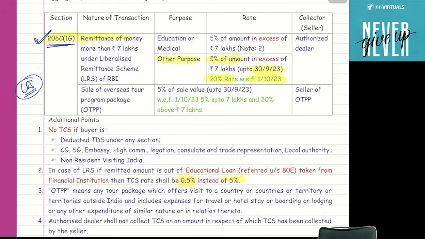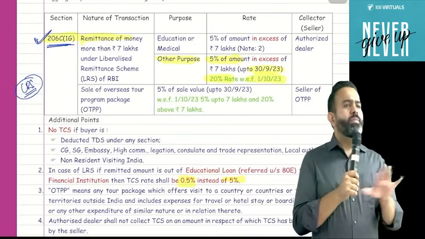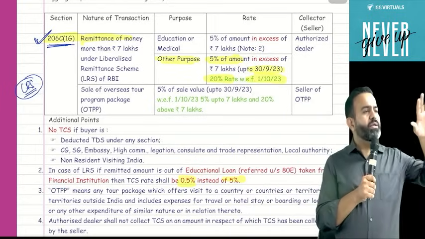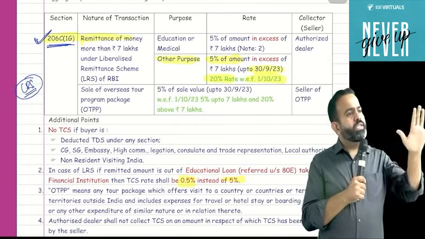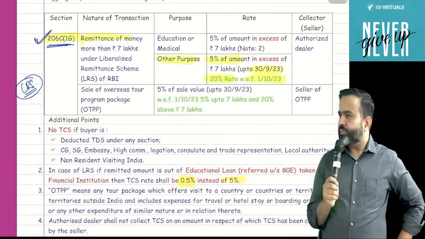Now guys, under this section also there is an amendment. Earlier, up to 30th September, this section said that the TCS rate was 5%. There was no base limit of 7 lakh here. Under OTPP, Overseas Tour Package Program, there is no limit of 7 lakh. Even if you purchase any Bangladesh package of 2 lakh rupees, then also TCS is applicable at the rate of 5%.